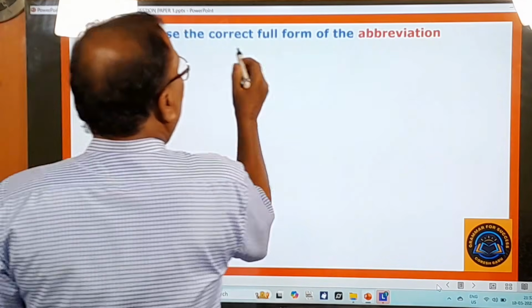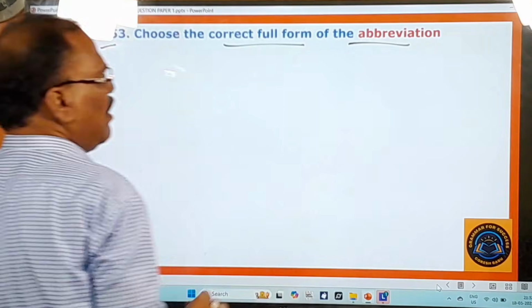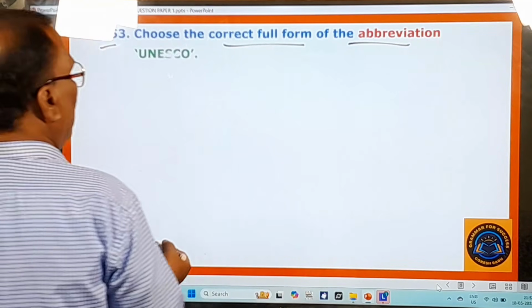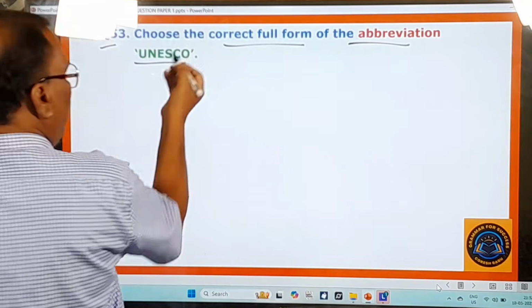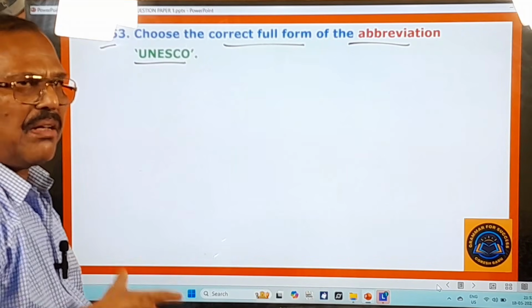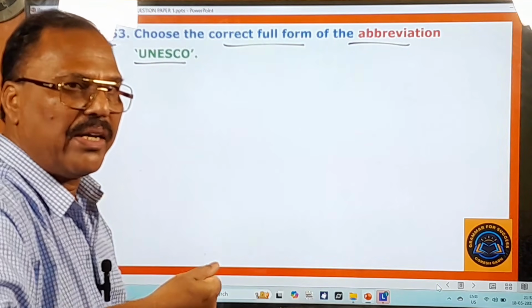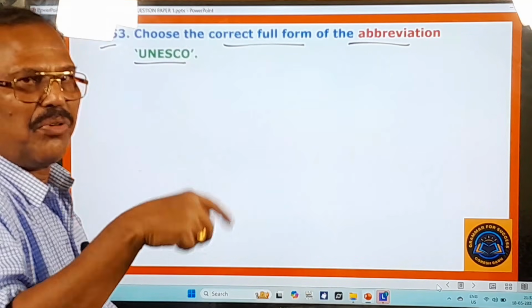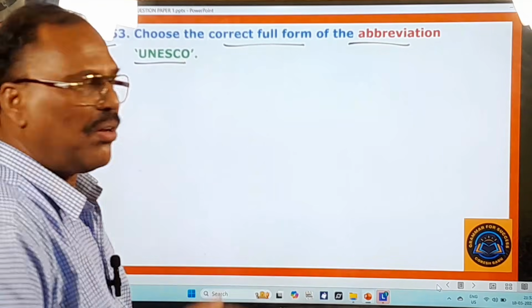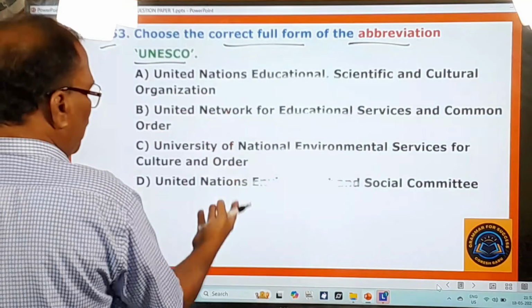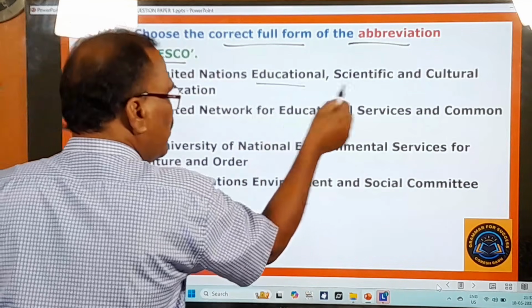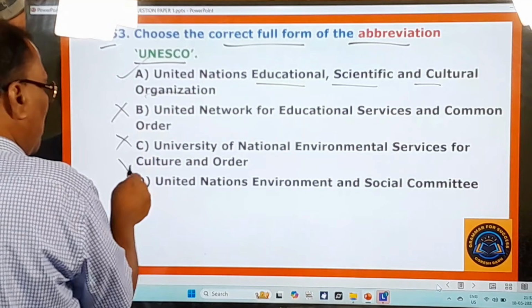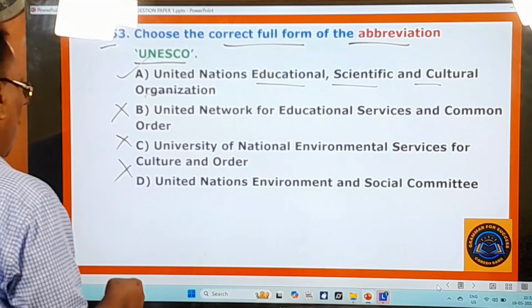53rd question, choose the correct full form of the abbreviation. This question is also very simple and very easy, right? What is the abbreviation given here? UNESCO. Everybody knows about this. Wherever the explanation is required, I shall be giving you that explanation. But for other ordinary questions, I shall be just telling you the answers. Options are given: United Nations Educational, Scientific and Cultural Organization. The very first one is the right one. Second, third and fourth are wrong. And you move on to the next question.